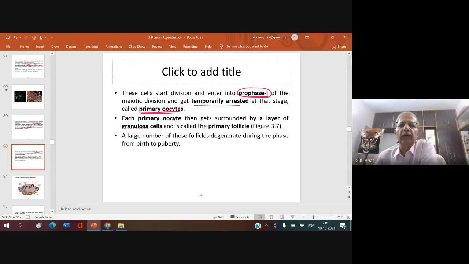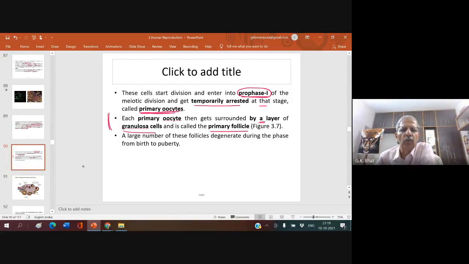Each primary oocyte then gets, very important concept, surrounded by one layer of granulosa cells, and now the primary oocyte with one layer of granulosa cells on the outer side is called a primary follicle. Primary follicle.